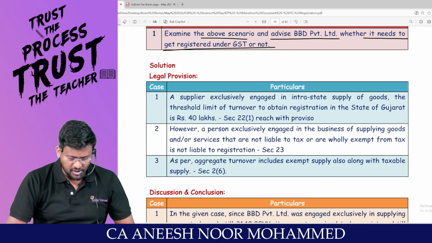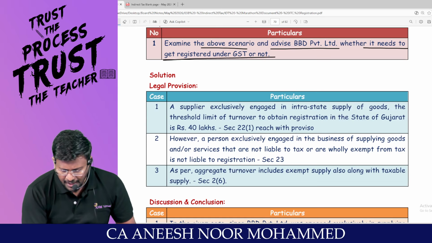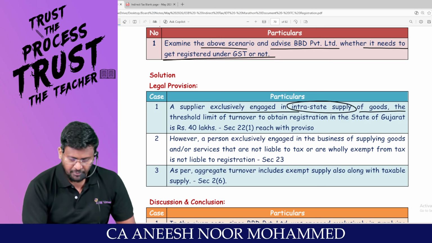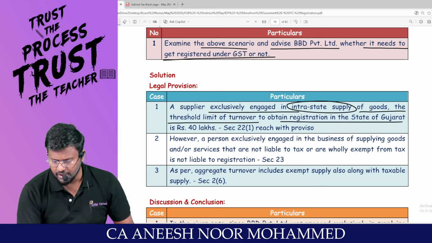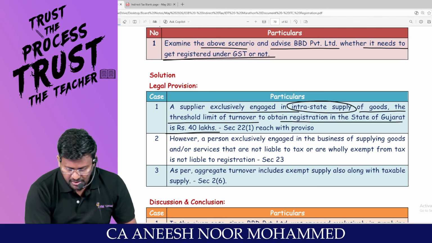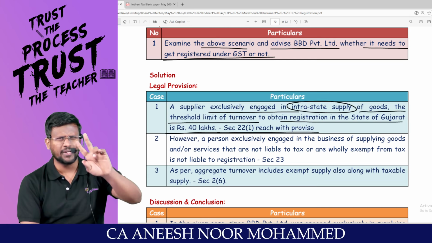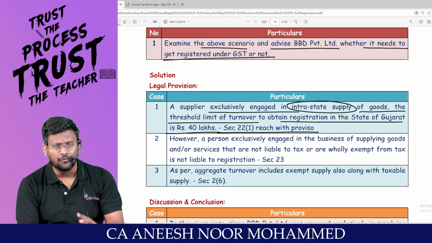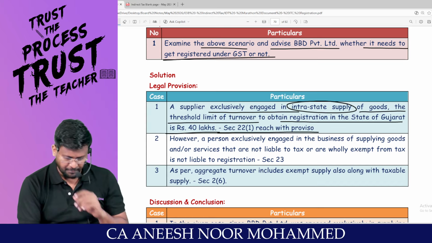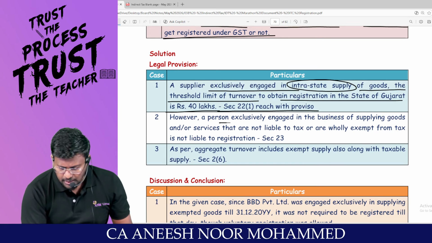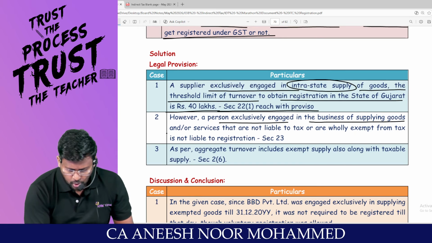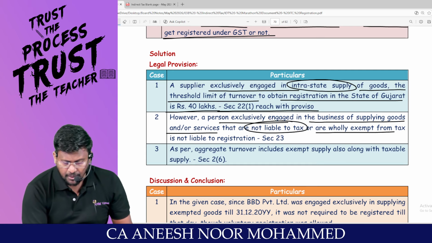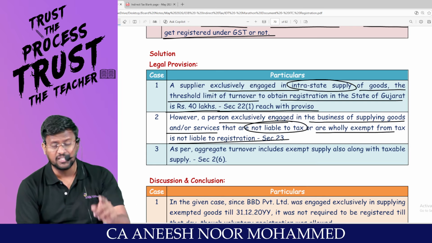So, legal situation, case number 1. A supplier exclusively engaged in intra-state supply of goods. The threshold limit of turnover to obtain registration in the state of Gujarat is how many lakh? 40 lakh. This is as per section 22. If your aggregate turnover exceeds 40 lakh in Gujarat, you are liable to take registration. However, a person exclusively engaged in the business of supplying goods or services that are not liable to tax or are wholly exempt from tax is not liable for registration as per section 23.